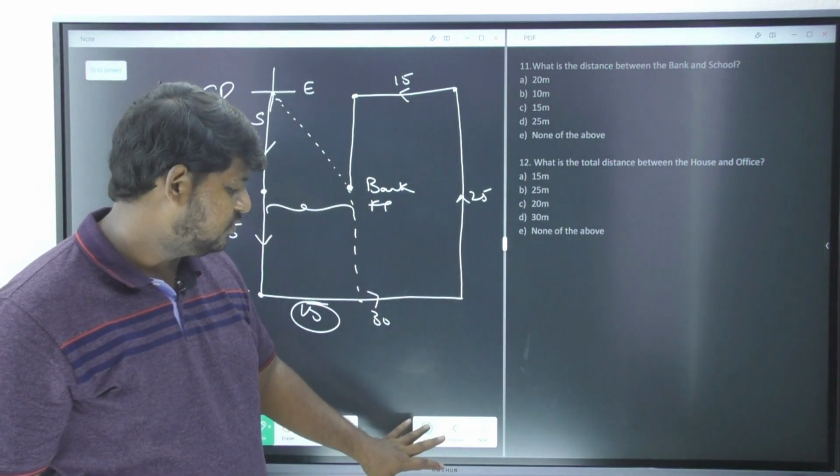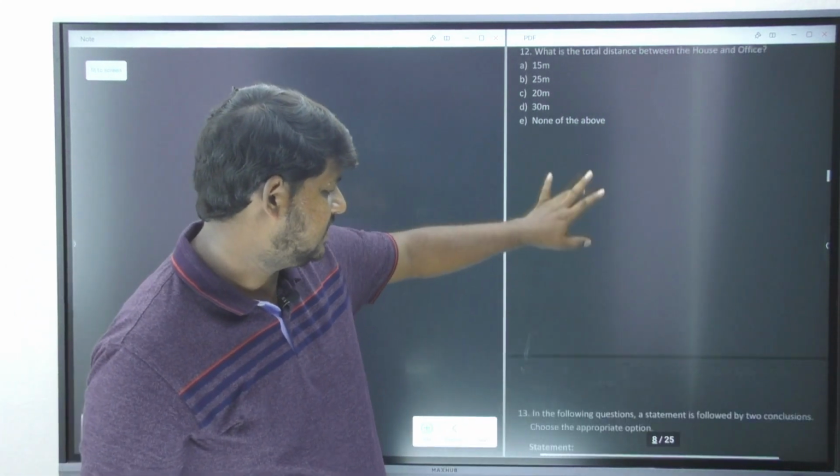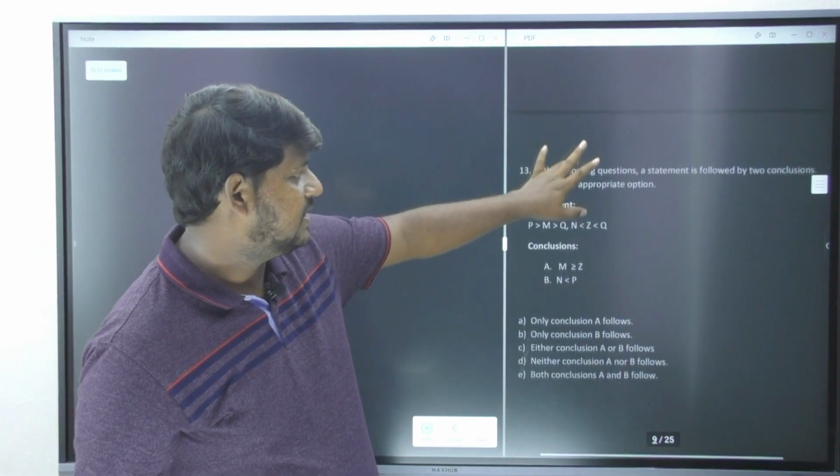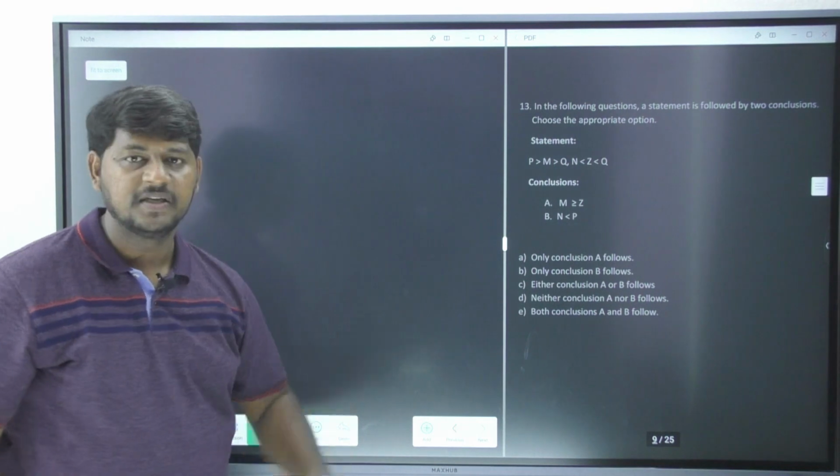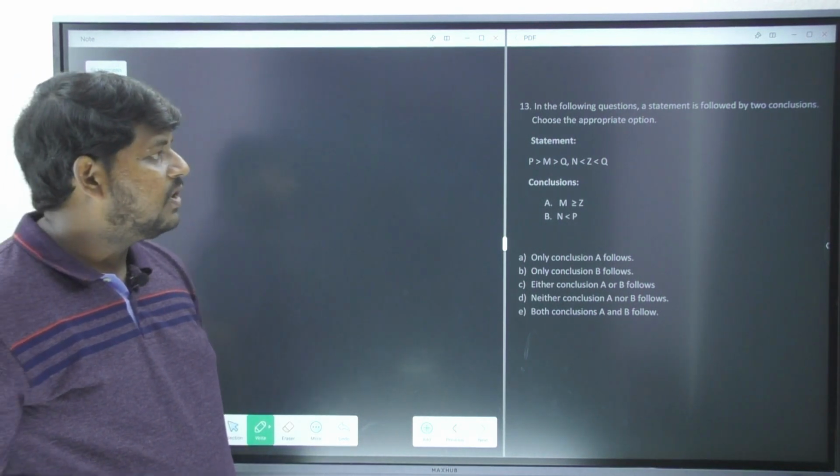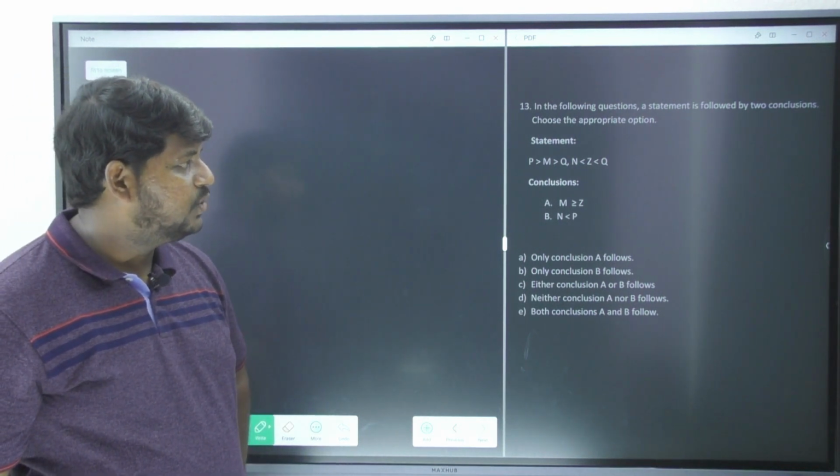Right, now let us move forward to the next question. Let's see what is the next question. Now it is talking about inequalities. In which of the following questions is a statement followed by two conclusions?